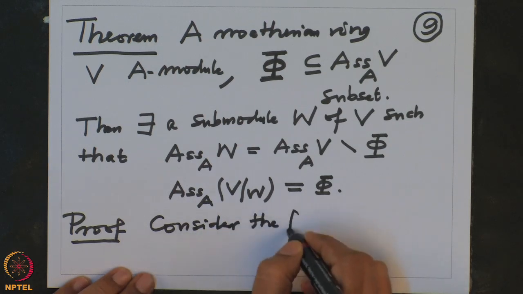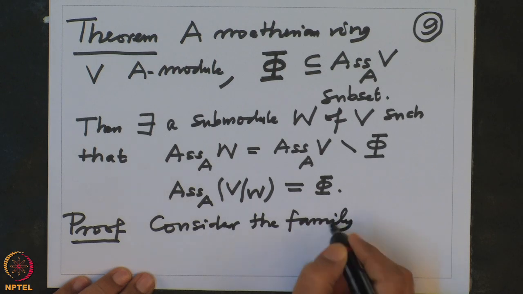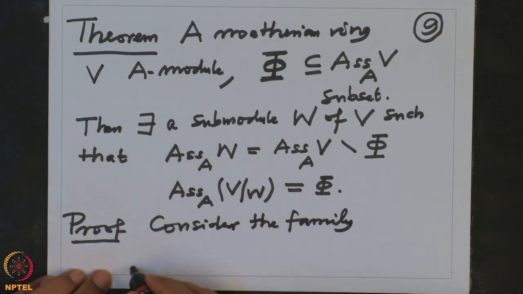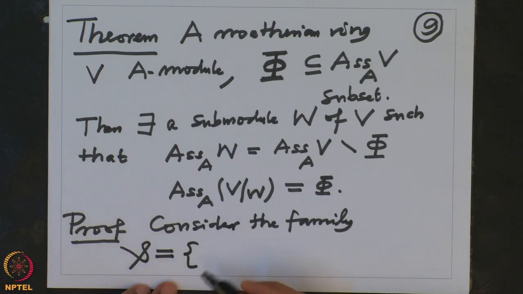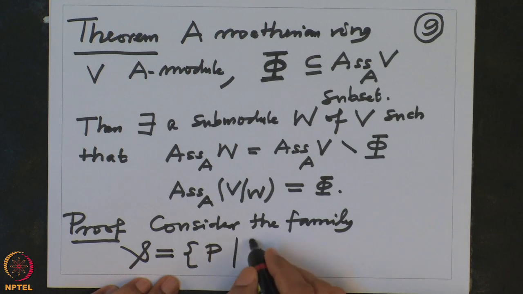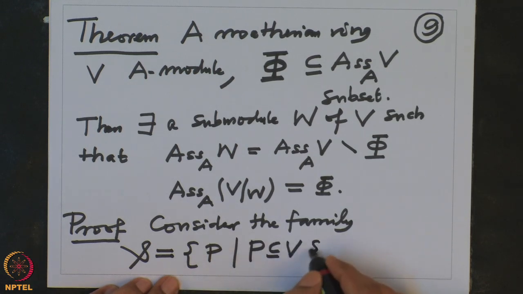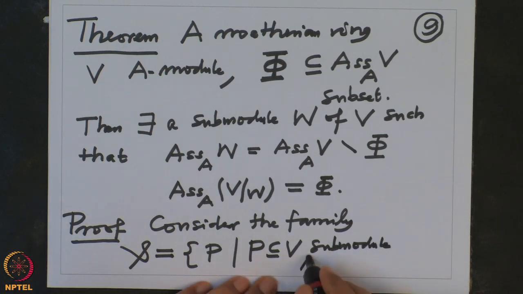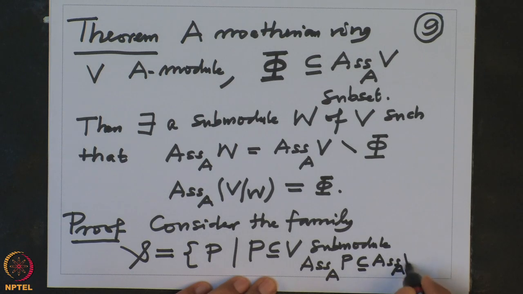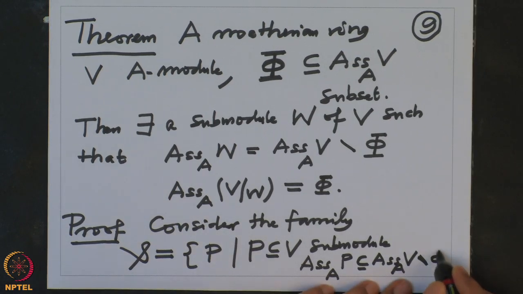Consider the family S of submodules. By definition, all the submodules P, where P is a submodule of V such that the associated prime ideals of the A-module P is contained in the associated prime ideals of V minus the given set Phi.